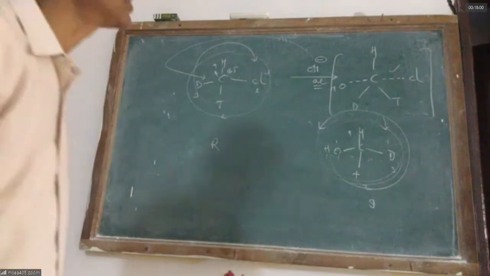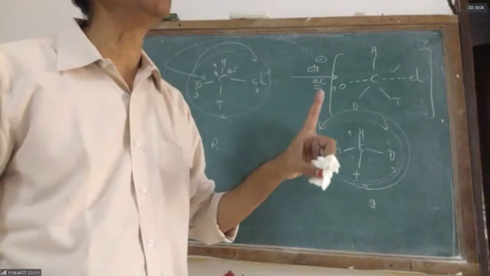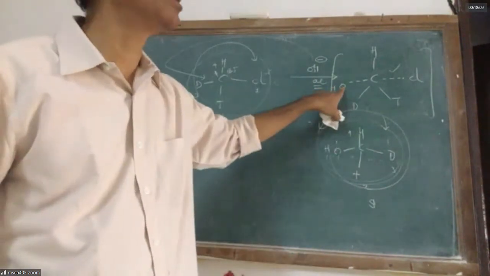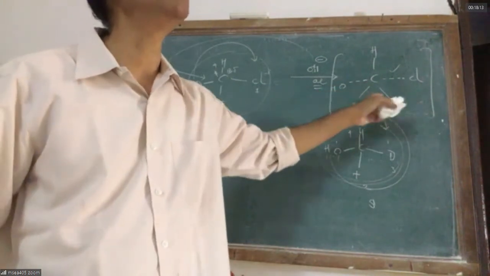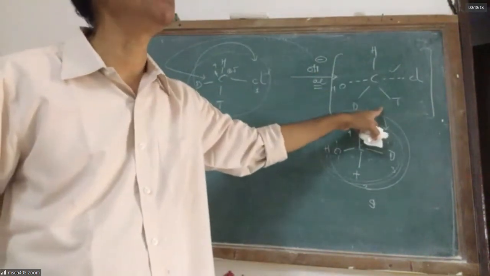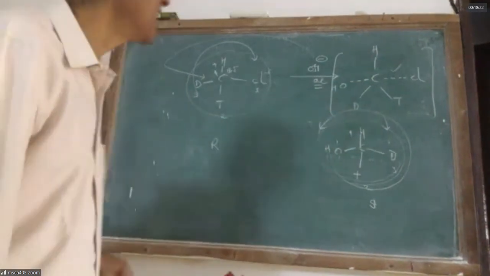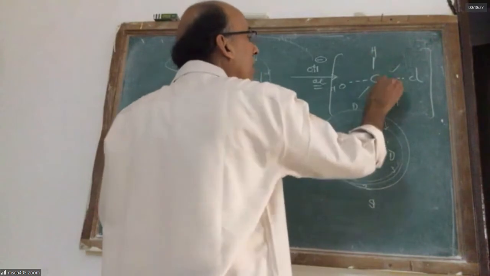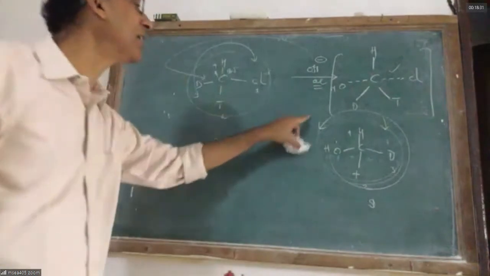In the SN2 reaction, you have a transition state. It has only one step, which is called a concerted mechanism. The speed of the reaction depends on how nicely OH minus is attacking and how nicely the Cl is going. It means the speed of the reaction depends on the concentration of alkyl halide as well as on the concentration of OH minus.